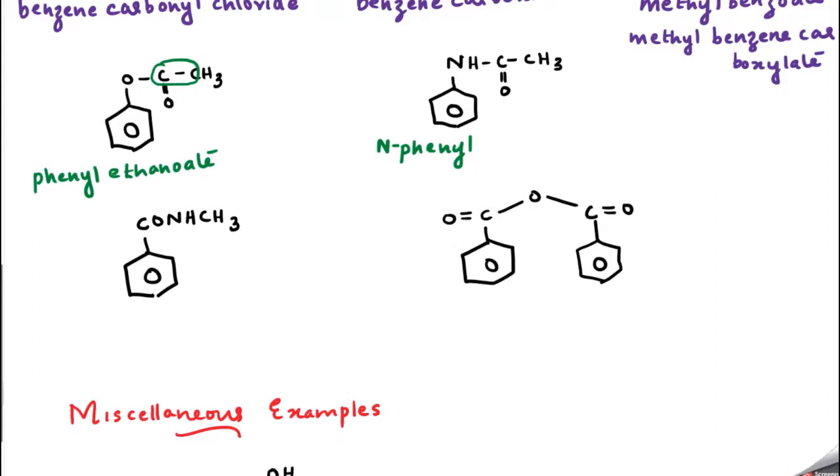The parent has 2 carbon atoms, so ethane, then amide: N-phenyl ethanamide.